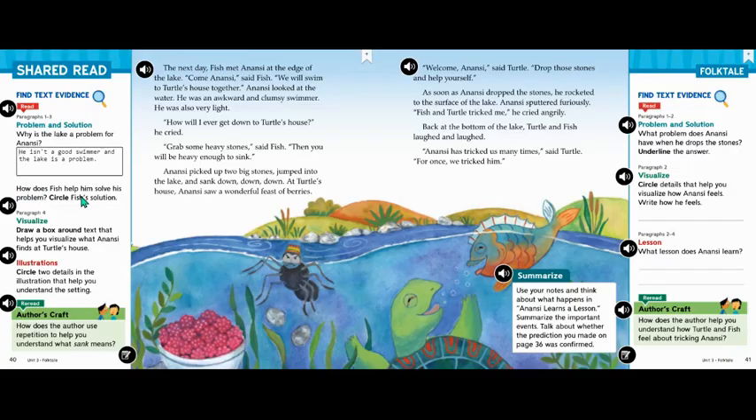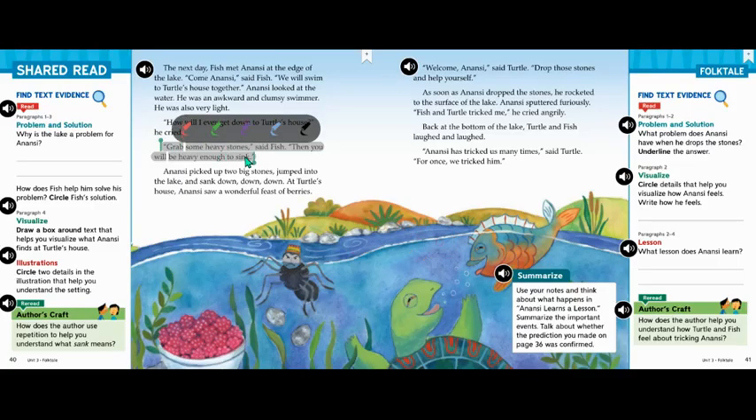How does Fish help him solve his problem? Circle Fish's solution. We read in paragraph 3 that the fish says to grab some heavy stones so that he would be heavy enough to sink. So let's circle this whole paragraph because it explains that the fish's solution is to get stones to make him heavy enough to sink.